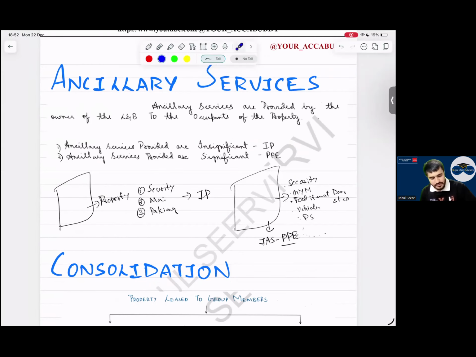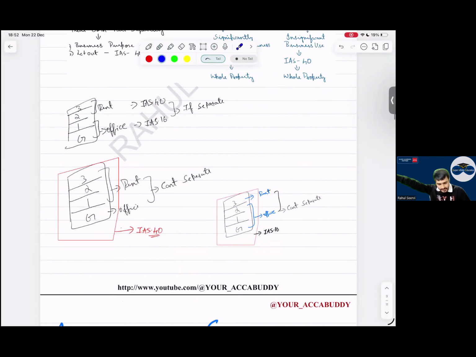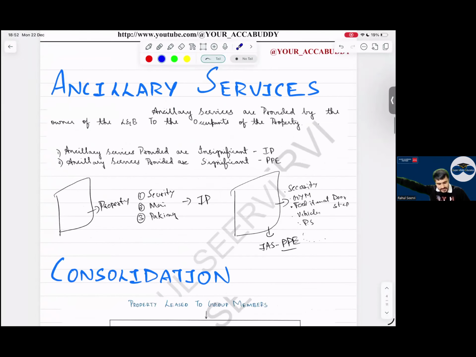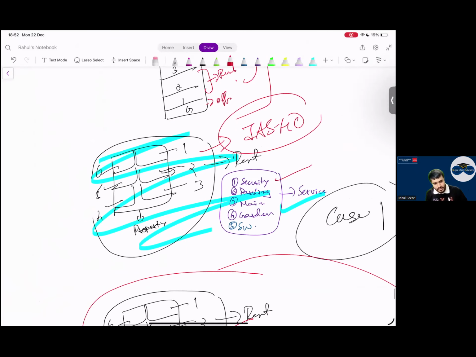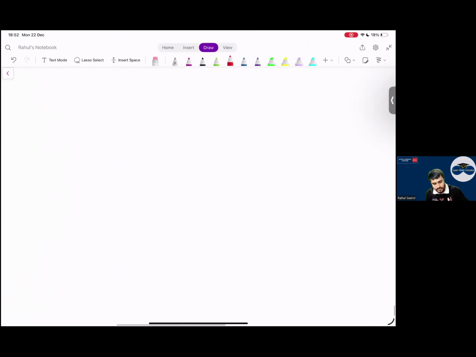So this ancillary service is also done. This is also part of the definition only. So what is done? Definition, then dual use, ancillary service. Now coming to consolidation. I hope everyone will have a little bit of an idea of what consolidation means. SBI students will know. I hope everyone knows what consolidation means. Let me give an example. See, this is A.